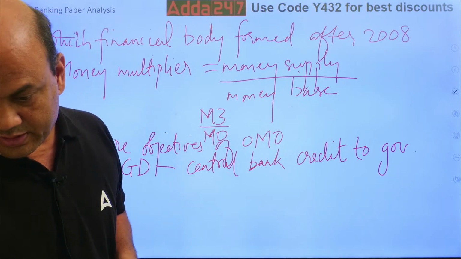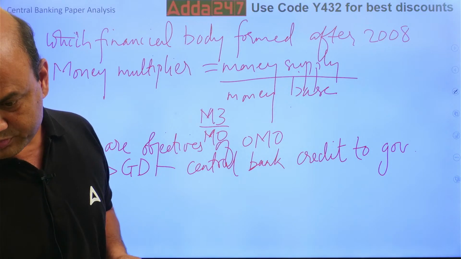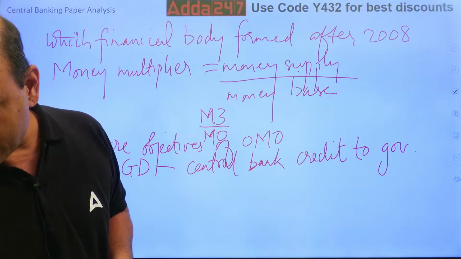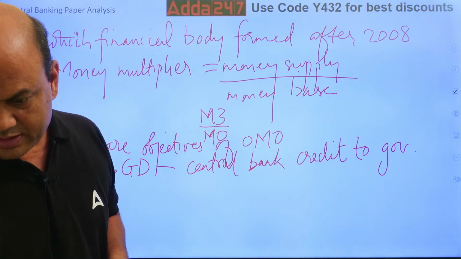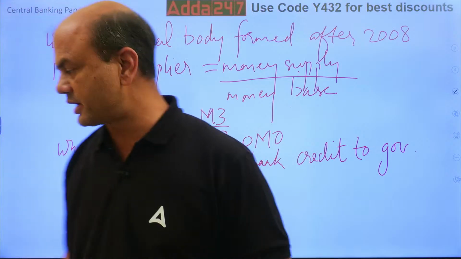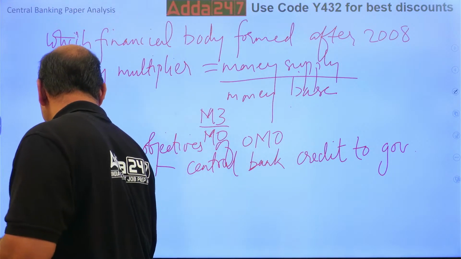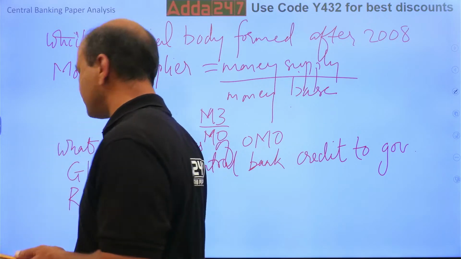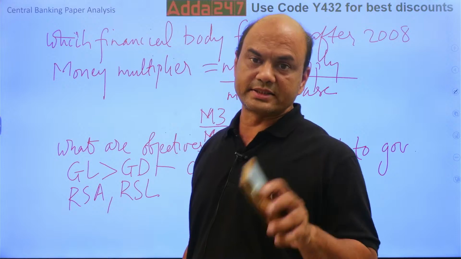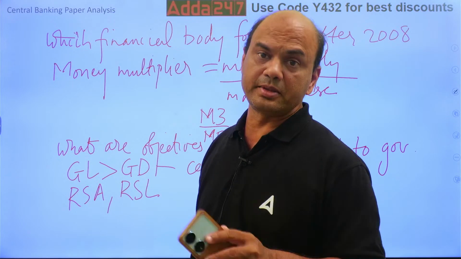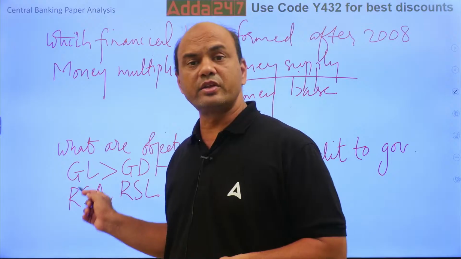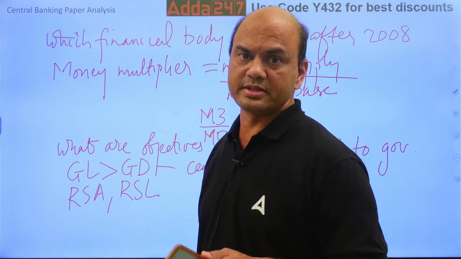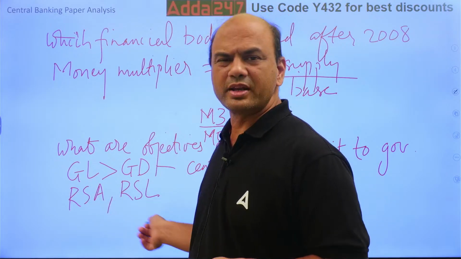Then the next question was RSA, RSL based. What is RSA, RSL? Risk sensitive assets, risk sensitive liabilities. This was there in your BFM. These are very easy numericals.